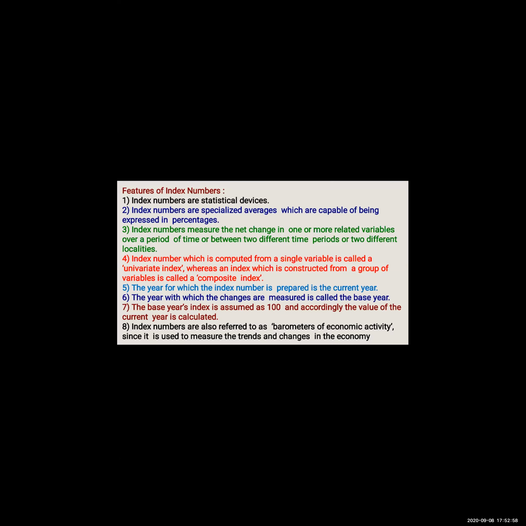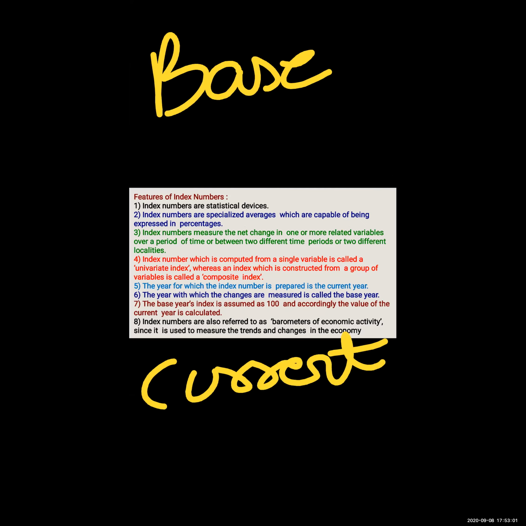Base year and current year. The year with respect to which comparisons are made is the base year, and its suffix is denoted as 0. The current year, the year for which comparisons are required to be made, is called the current year, and its suffix is represented as 1.